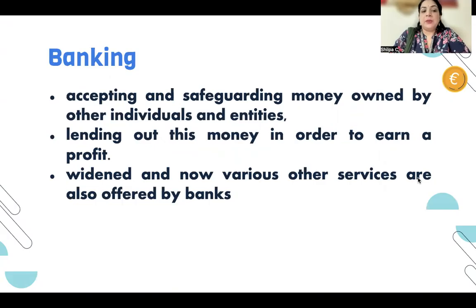What does banking do? It accepts and safeguards the money owned by other individuals and entities, lending out this money in order to earn a profit. It accepts the deposit, safeguards the money owned by others, and lends out the money to earn a profit. How does it earn the profit? It earns the profit in the form of interest, accumulated through that particular amount.